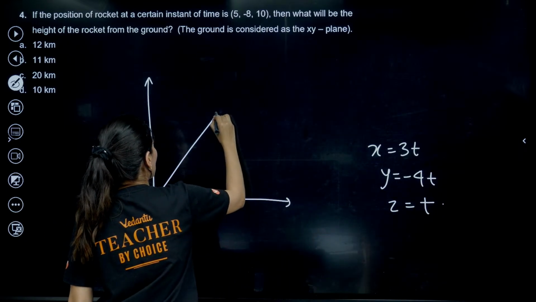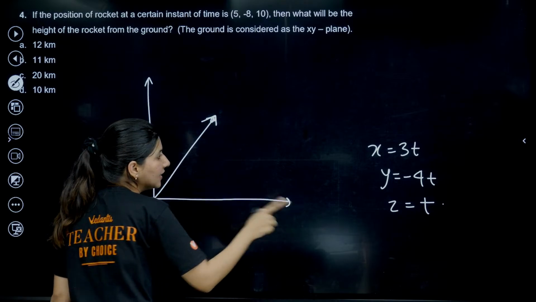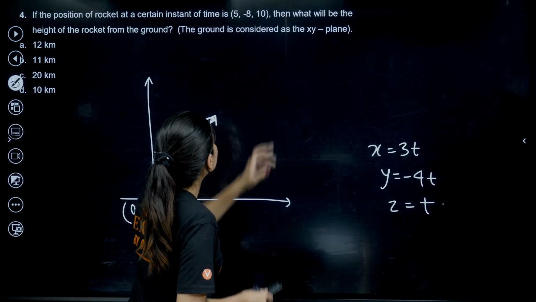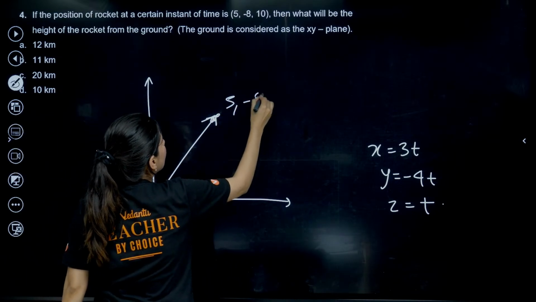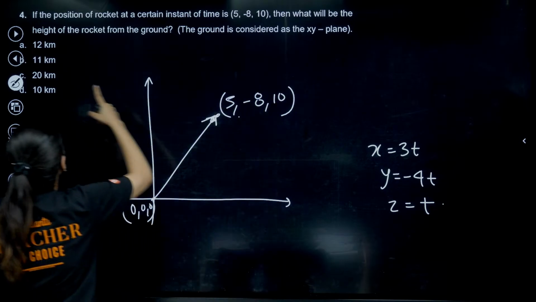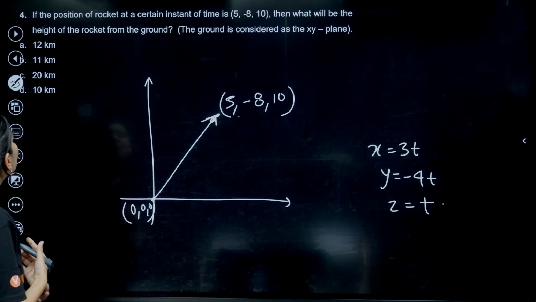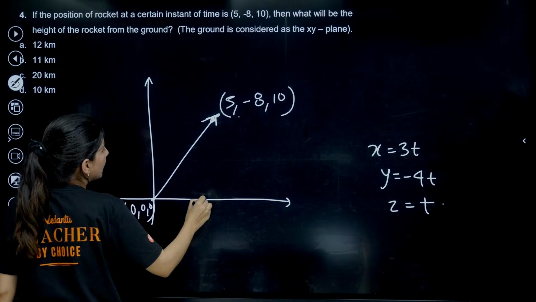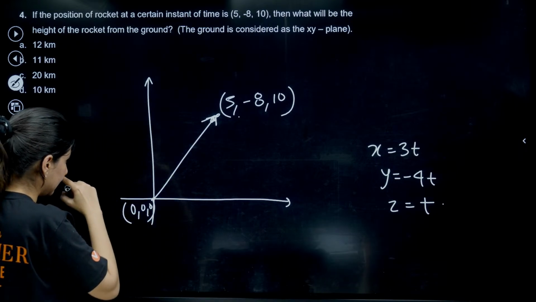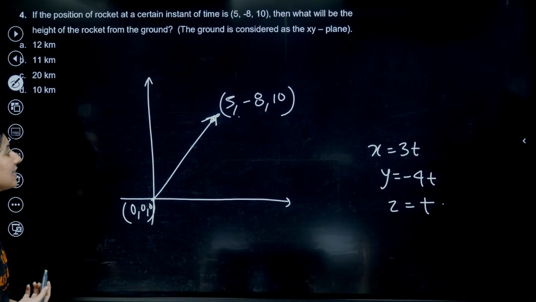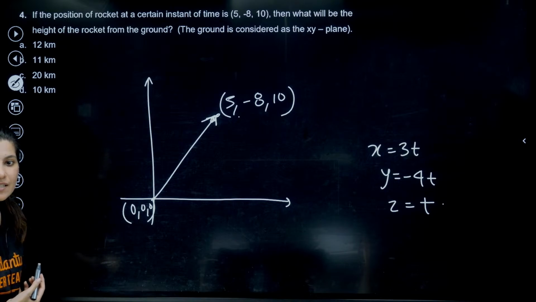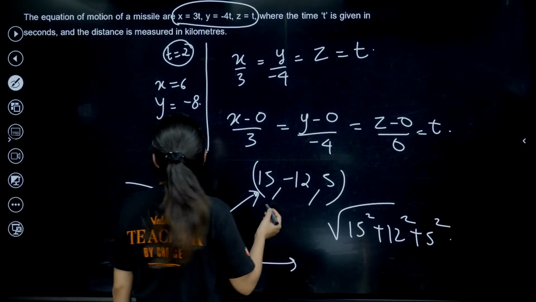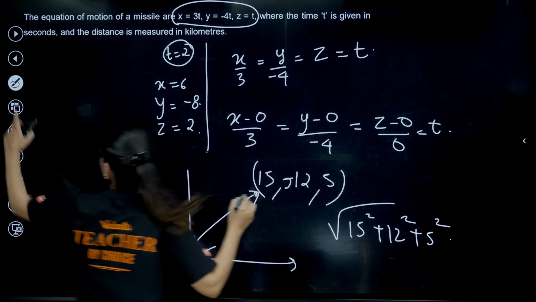So you are dropping a rocket like this, and if the position at that instant of time is 5, minus 8, 10, this point is 5 comma minus 8 comma 10. They are asking about the height of the rocket from the ground, right? The ground is considered as the xy plane. Okay, the ground is your xy plane. Please understand this. Minus 20, not minus 12. So 5 fours are yes, 20. So minus 20, yes.